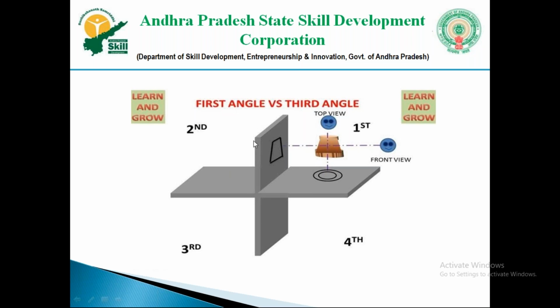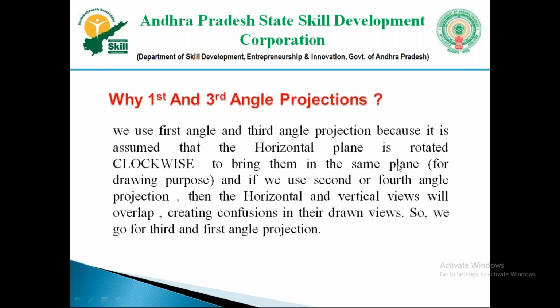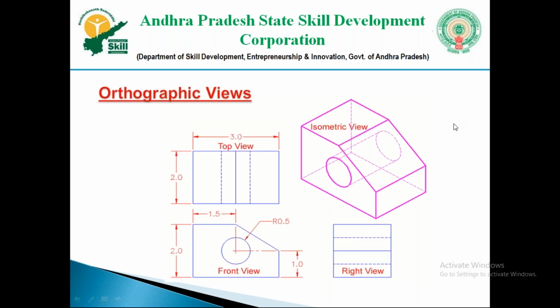When we apply the projection condition, tilting the horizontal plane by 90 degrees clockwise, it will merge with the front view. The front view and top view will be merged together. The same goes for the fourth angle also. That's why we are not using the second and fourth. I hope you have understood.